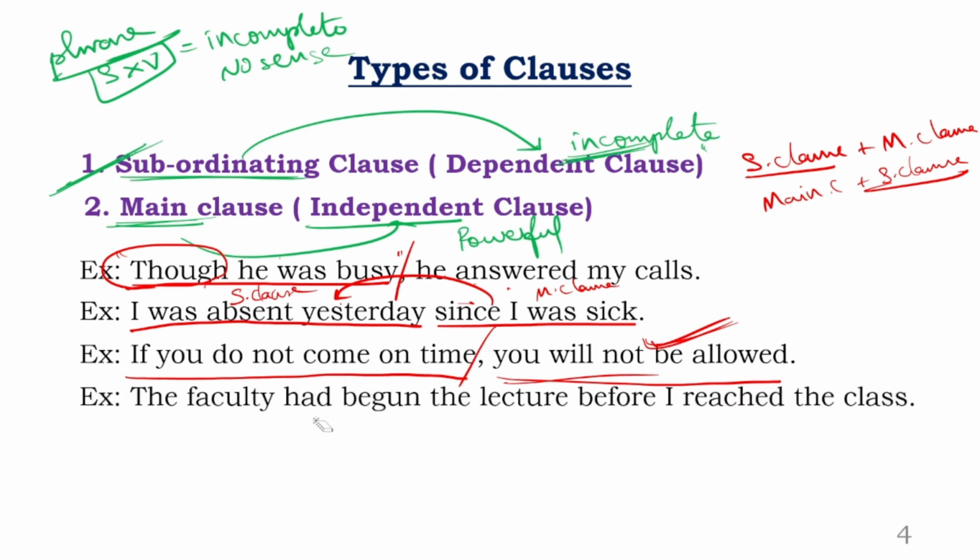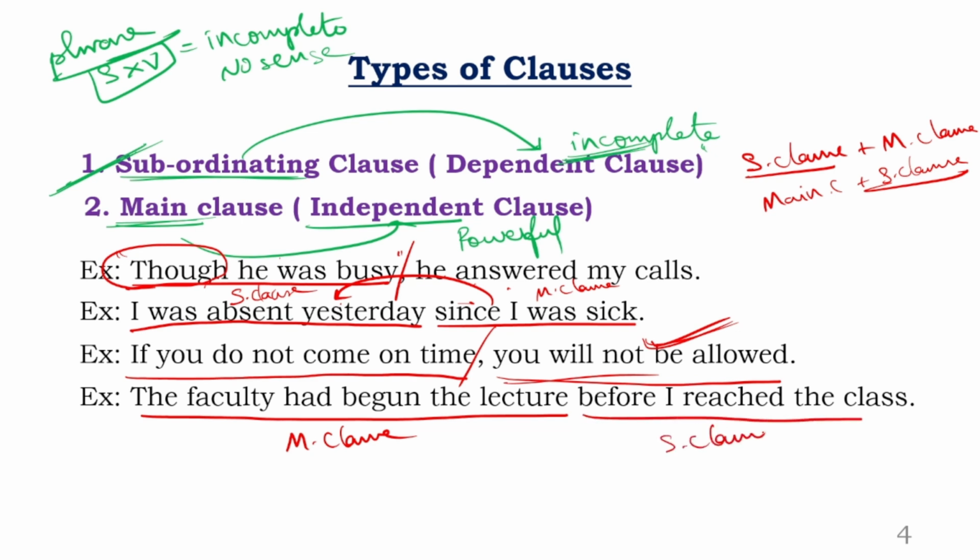Next, coming to the fourth statement, this is the last one in this. Do you find it now? What is what? The faculty had begun the lecture before I reached the class. Tell me now. Yes, can you identify? The first part is nothing but a main clause, and the second part is obviously subordinating clause. Now, why is it subordinating clause?